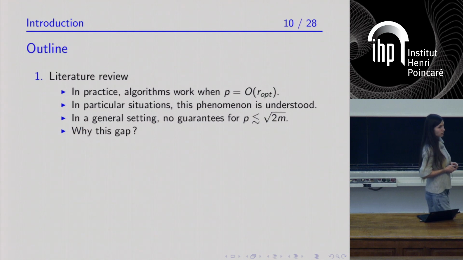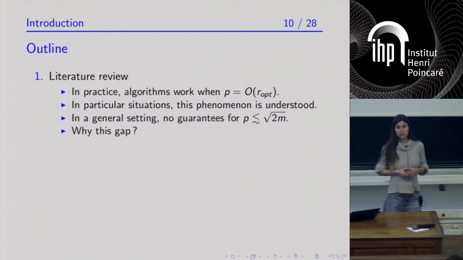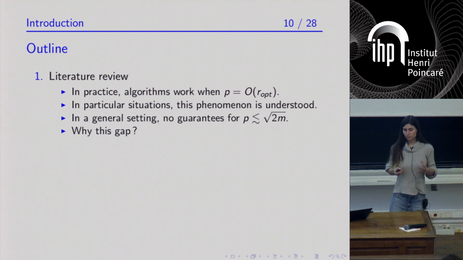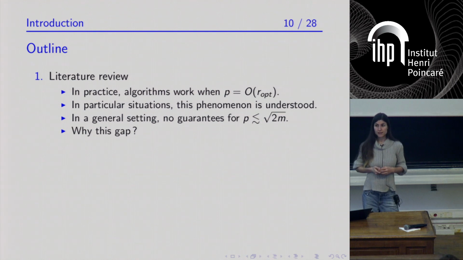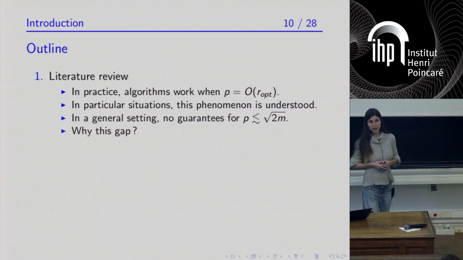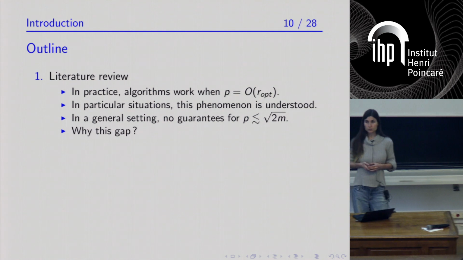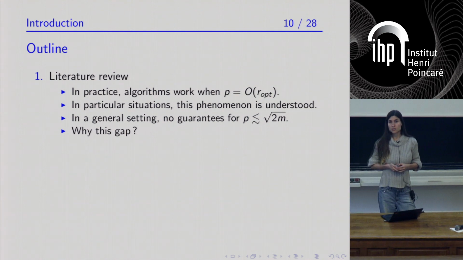This is a question that I'm going to discuss in this talk, and I will start with a description of the literature. We'll see that in practice, it seems that in a lot of situations, Riemannian optimization algorithms work as soon as the factorization rank is of the order of the optimal rank, possibly slightly larger. And in very specific situations, we have a theoretical understanding of this.